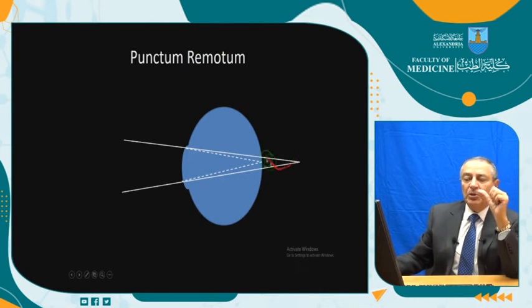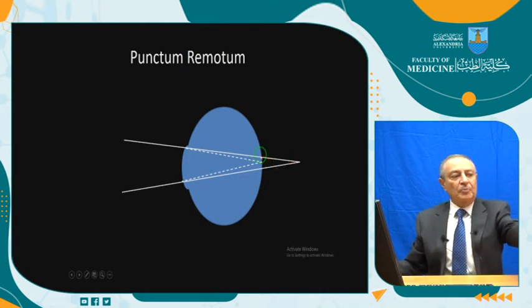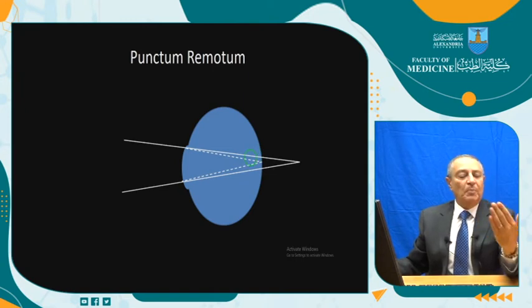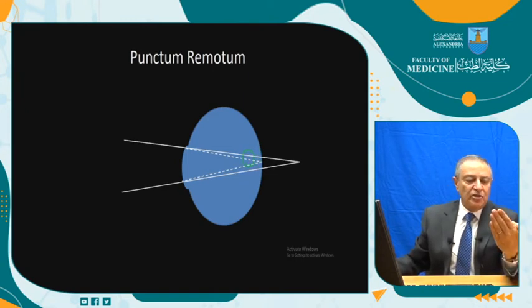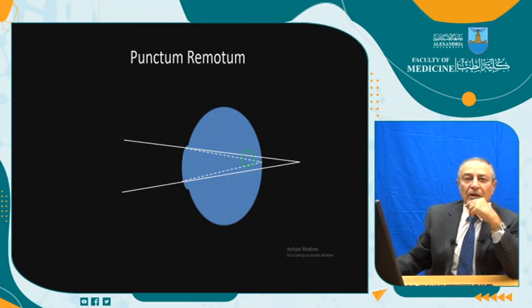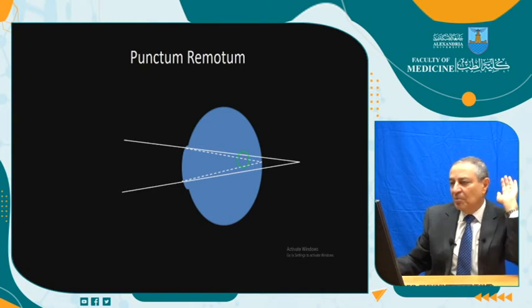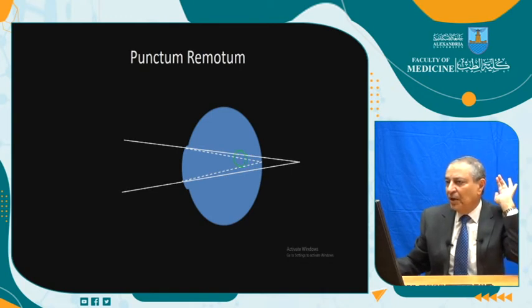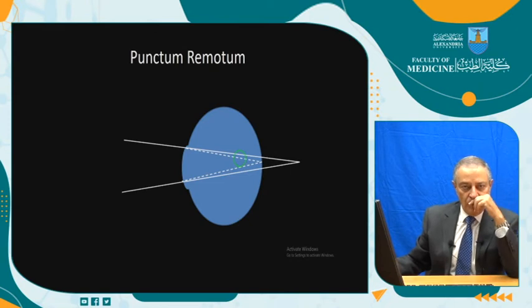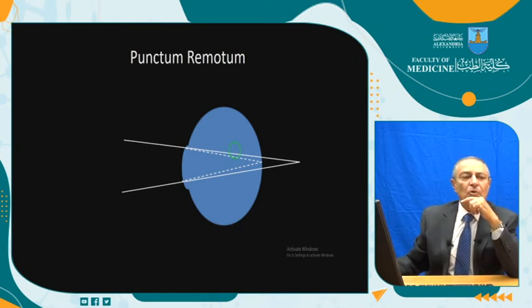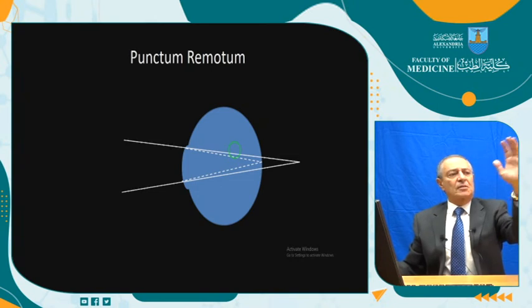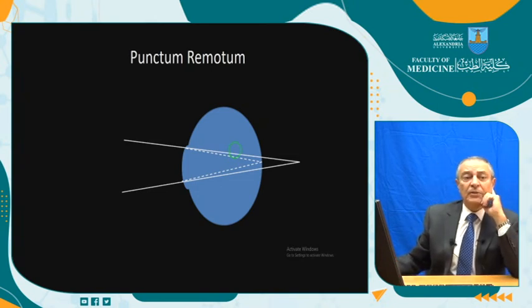We have seen in emmetropia that if you put something at the far point, you will be seeing it clearly. Also in myopia, there is a distance at which you can put something and read it clearly. Here in hypermetropia, without accommodation, can you put something behind your head or behind the eye to read it? It's impossible. That's why hypermetropic error is more symptomatic than myopia. People are saying, I have long sight and it's perfect. No, hypermetropia has much more complaints than myopia.